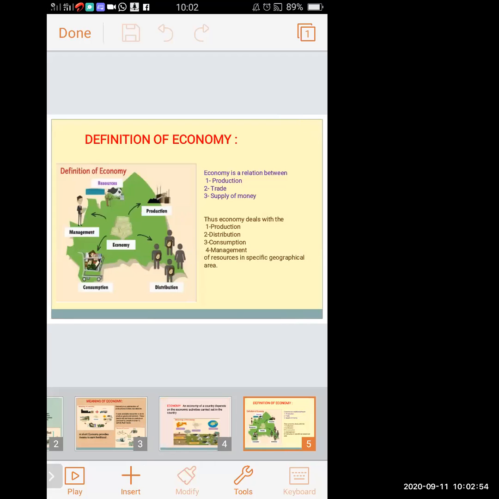Now we will see what is the definition of economy. Till now we have learned what economy is. Economy is a combination of productive activities and services. Economy is a relation between production, trade, and supply of money. It is a relation between three concepts: production, trade, and supply of money. Production means manufacturing or producing goods in factories or industries. And by that, trade develops. Trade is increasing.